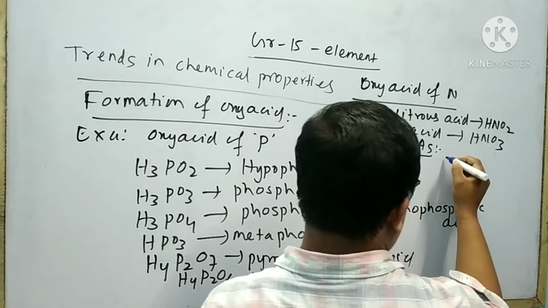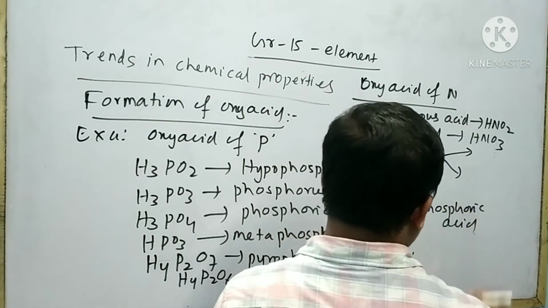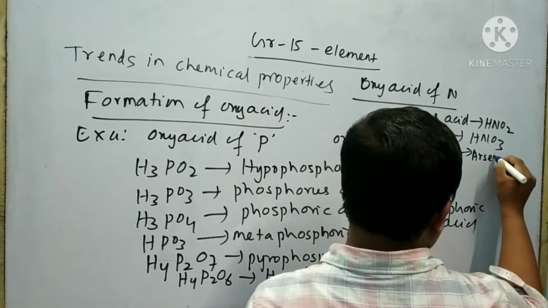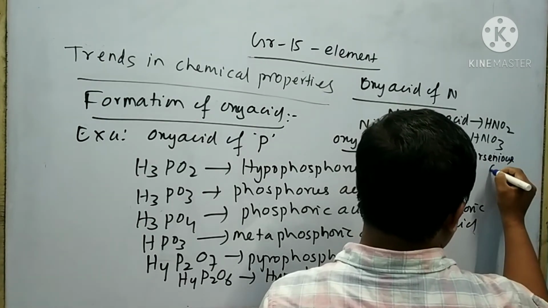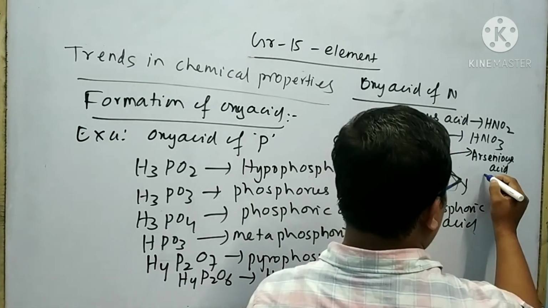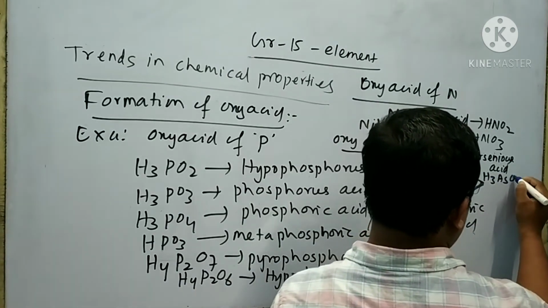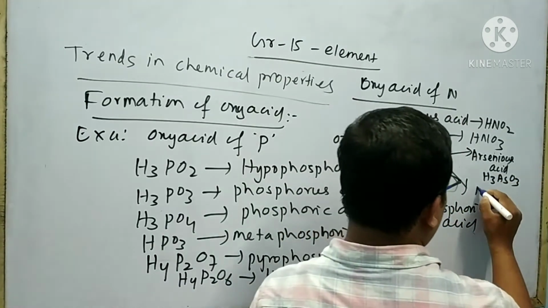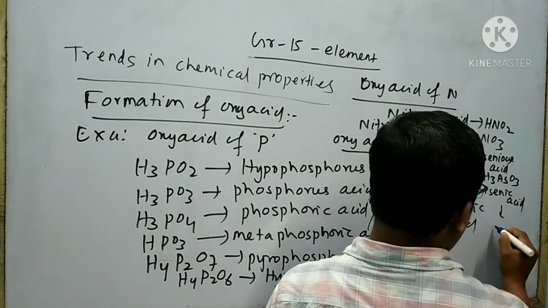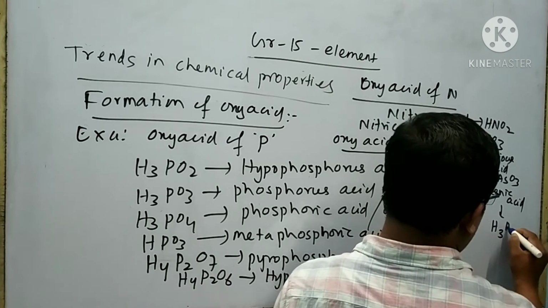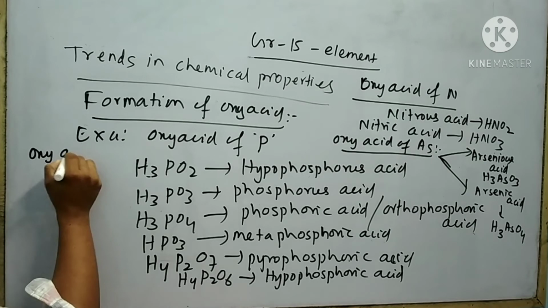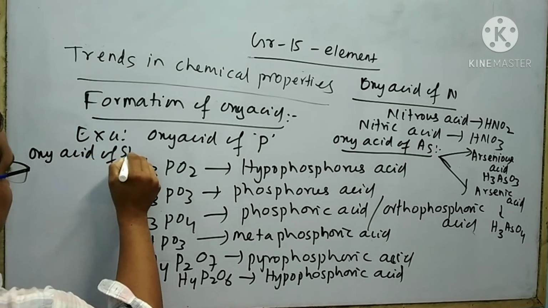Arsenic also can form two types of oxo acid. One is arsenious acid having formula H3AsO3. Another is arsenic acid having formula H3AsO4.